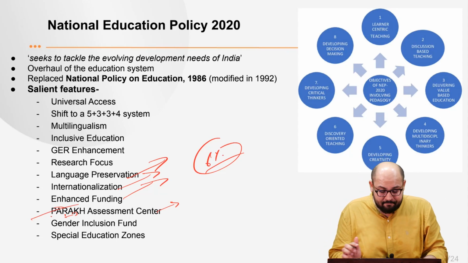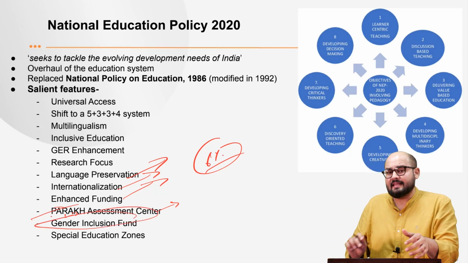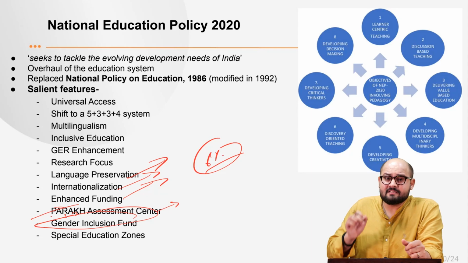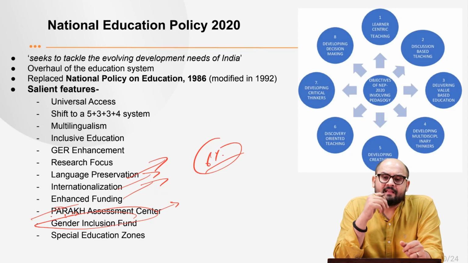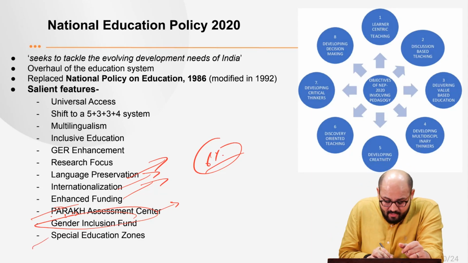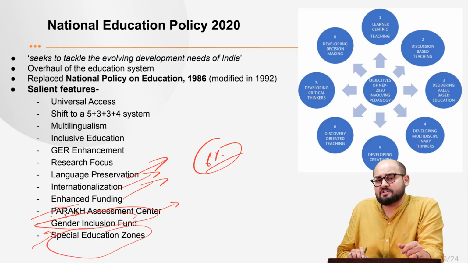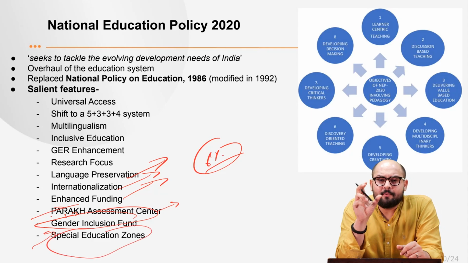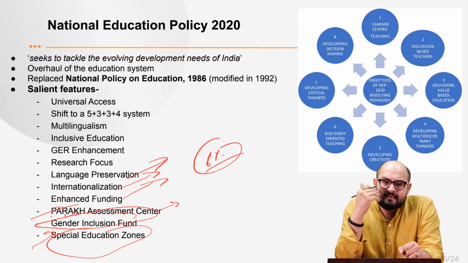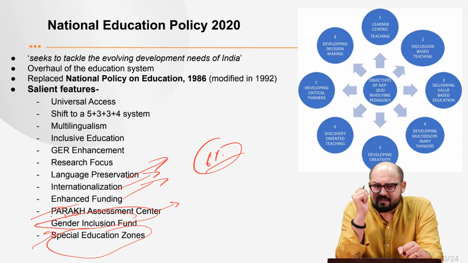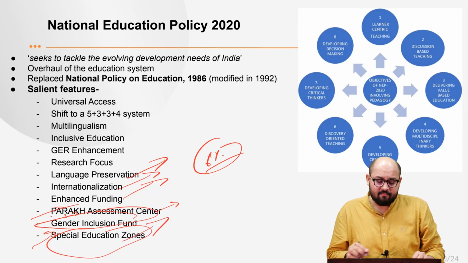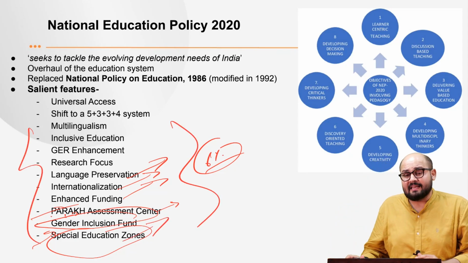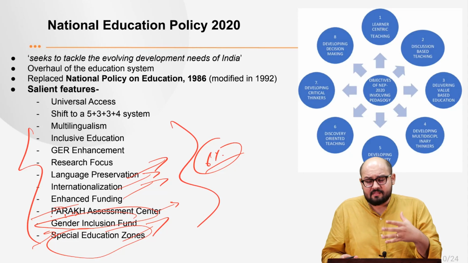That is the PARAKH. Then it also strives for a gender inclusion fund. That is, it is trying to promote equality among the genders, right? Then there is a concept of special education zones, that is focusing upon those groups or those regions which are actually behind on the educational parameters. So that is what the objectives, or sorry, the salient features of this policy are all about.